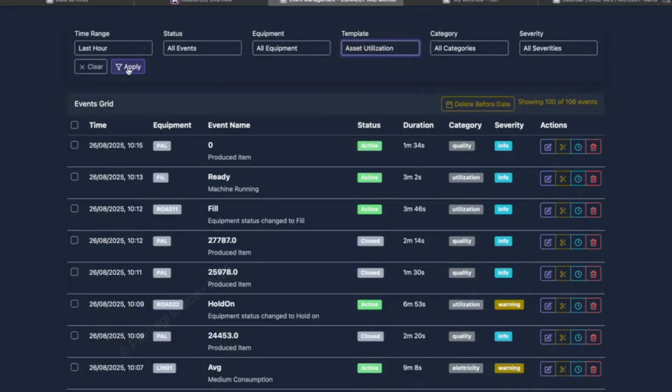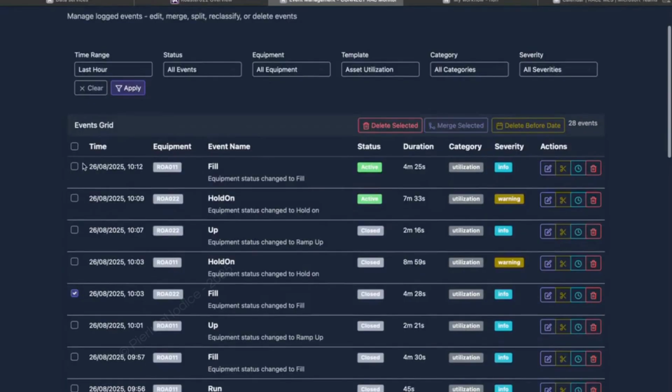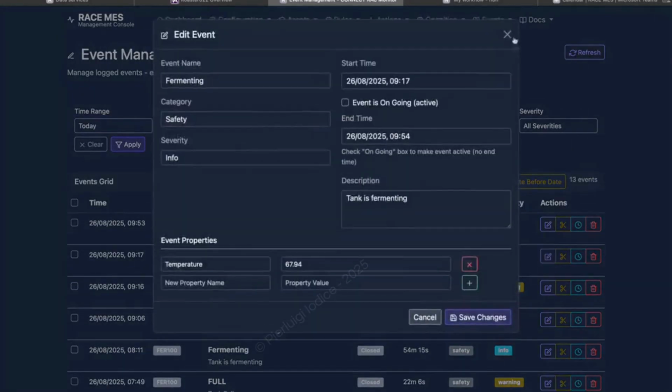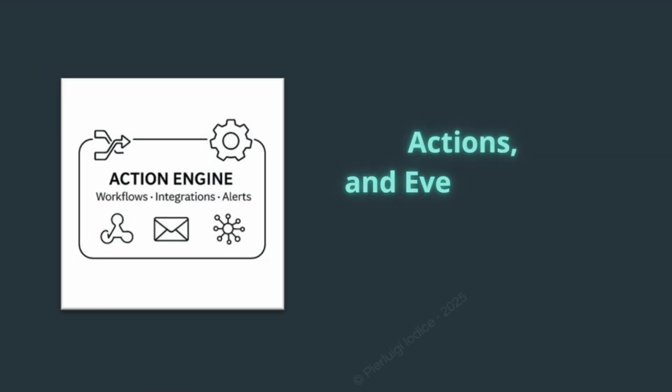We can edit start and stop times, trim, split, or merge events, reclassify them, and manage full enrichment: reason codes, product, batch, shift, operator notes, and more. Every change is governed and audited. Version history shows who, when, what, with recalculated duration and metrics so downstream dashboards and analyses stay consistent. This is where events become outcomes.